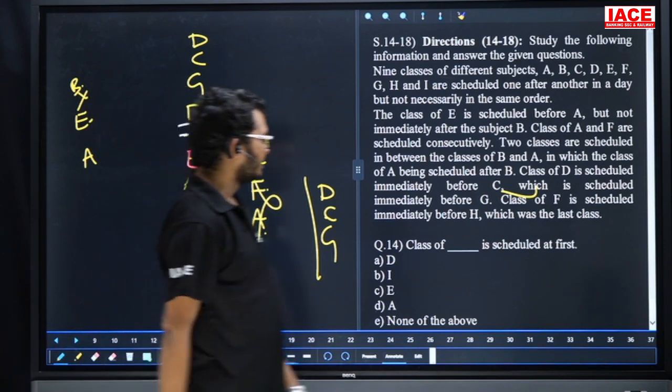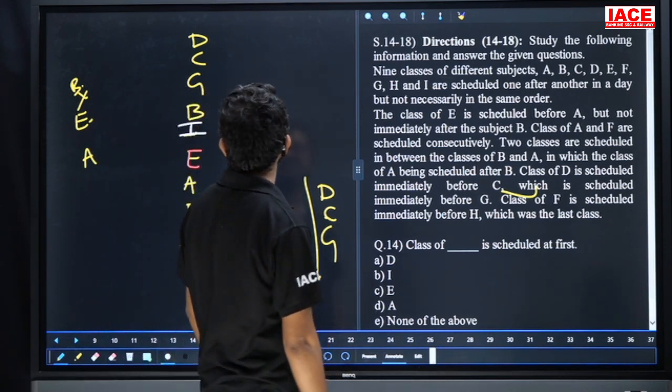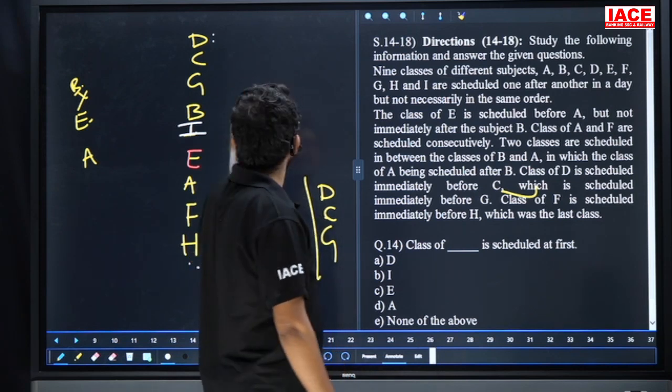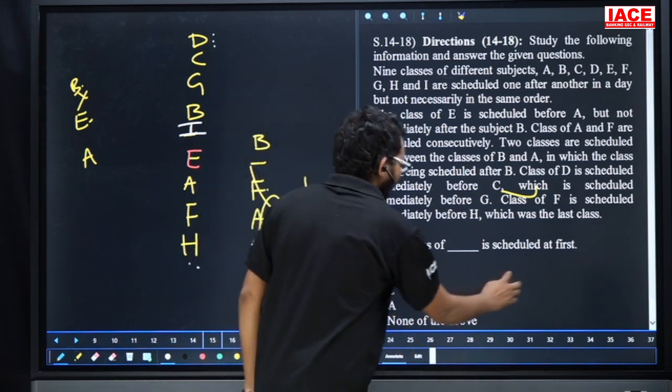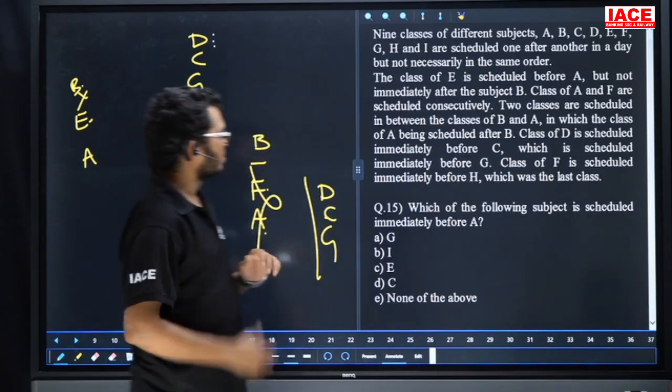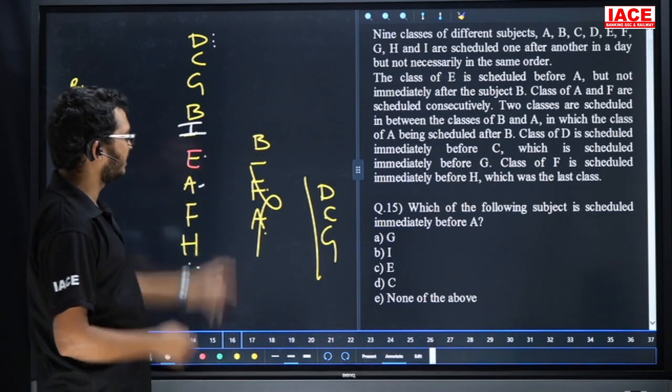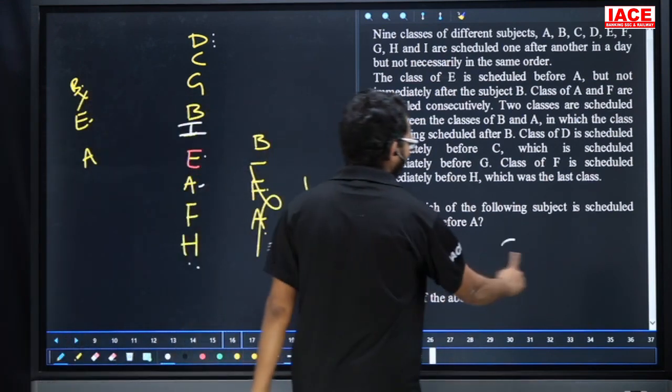Question number 14. Class of dash is scheduled at first. Which one is scheduled first? H is the last, so the first one is D. So question number 14 answer is option A. Question number 15. Which of the following subjects is scheduled immediately before A? E. So question number 15 answer is option C.